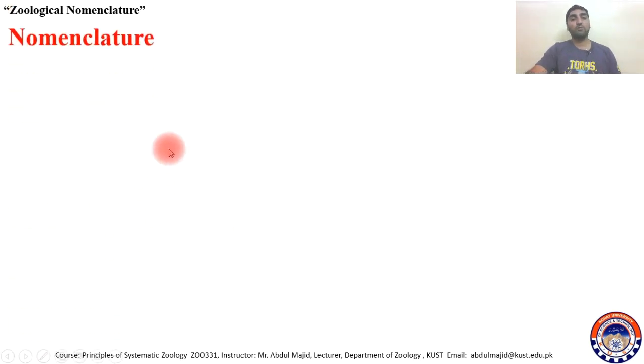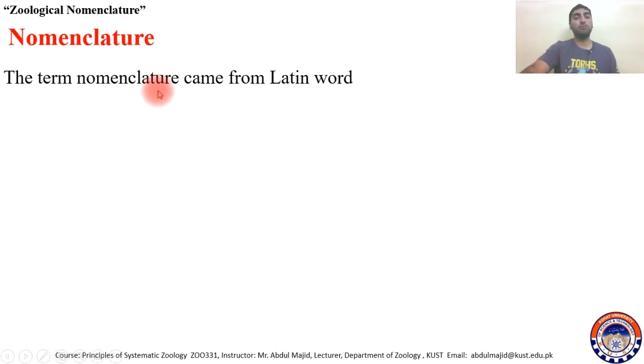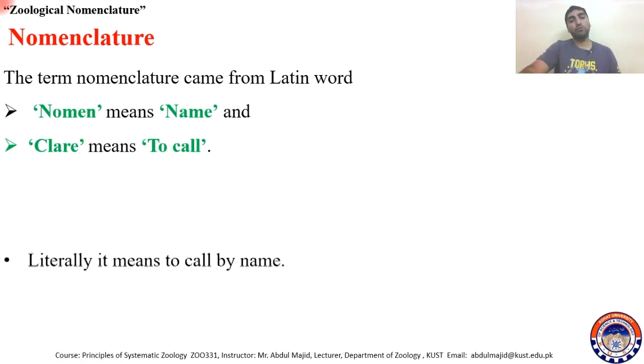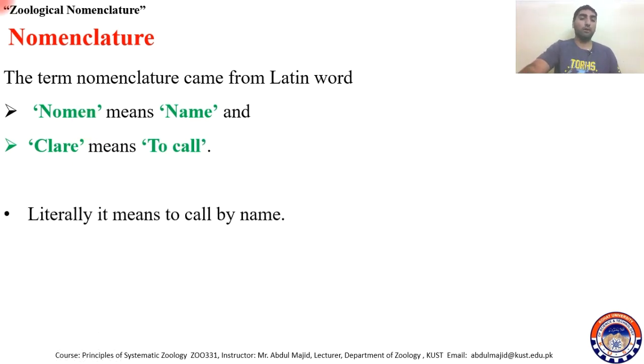So nomenclature. What is nomenclature? This term nomenclature actually came from a Latin word, where nomen means name and clature means to call. Now, to call by name. Now you all know about this idea that the purpose of nomenclature in zoology or botany or bacteriology, the binomial name, is very important.